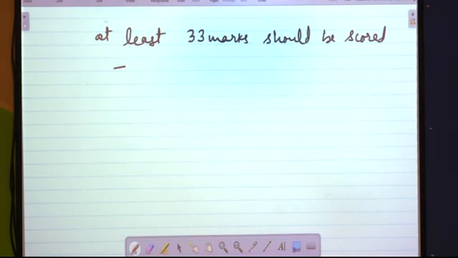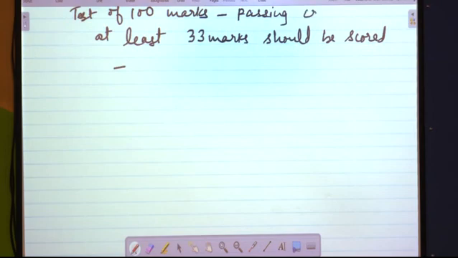Suppose we have, what is the example for this? Suppose there was a test conducted of 100 marks, and the passing criteria is at least 33 marks should be scored. I hope this example is good to understand.